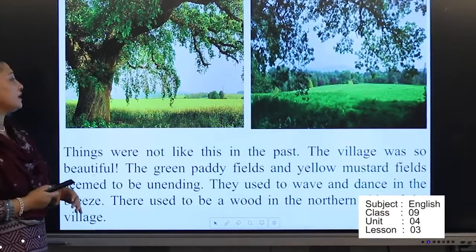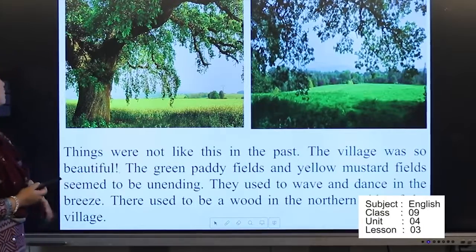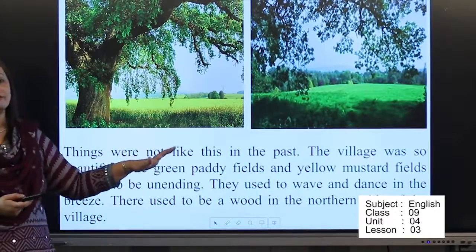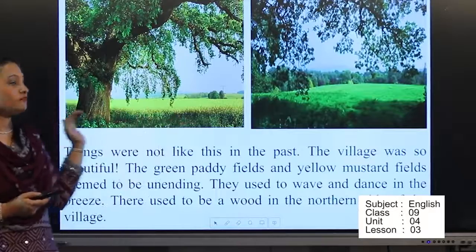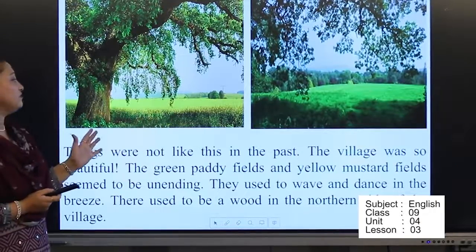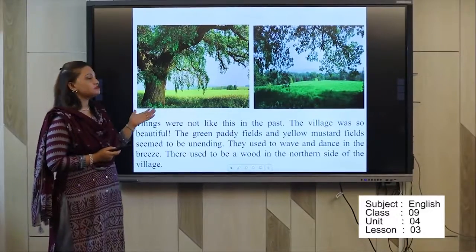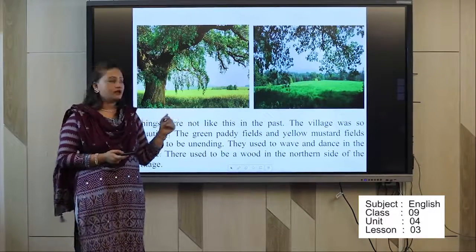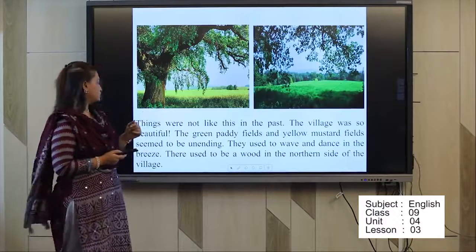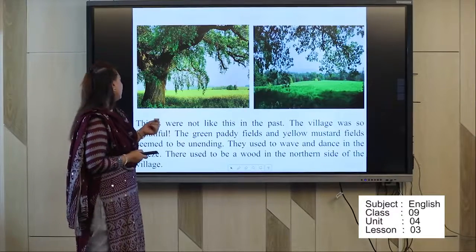And things were not like this in the past. The village was so beautiful. So this is the picture, a village. This is the picture from a village. The green paddy fields and yellow mustard fields seemed to be unending. So you can see the picture is very nice, and this is the real picture of a village. They used to wave and dance in the breeze.